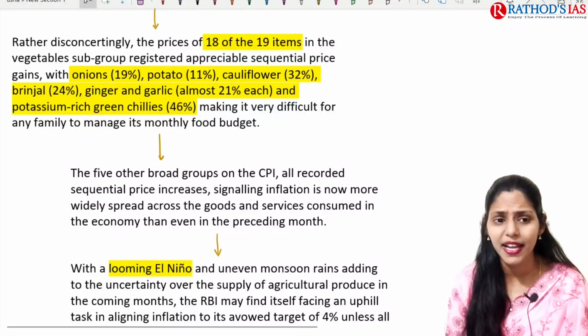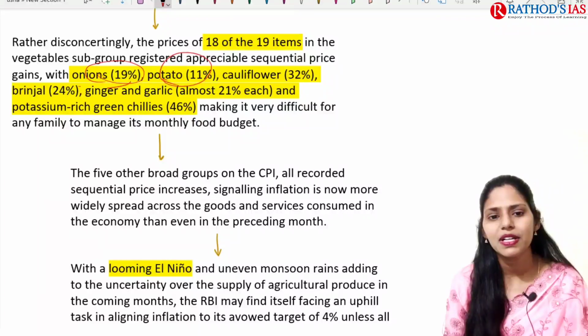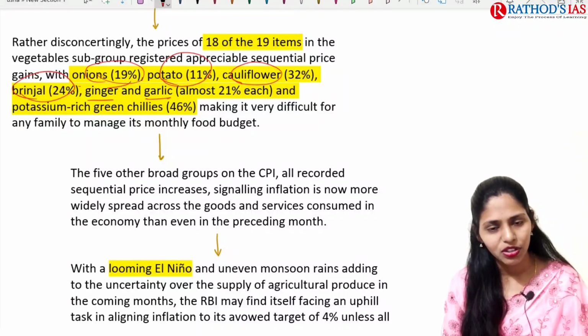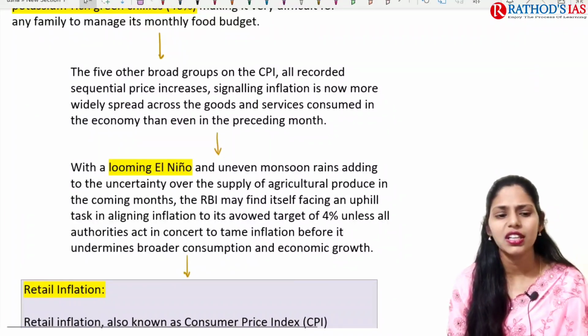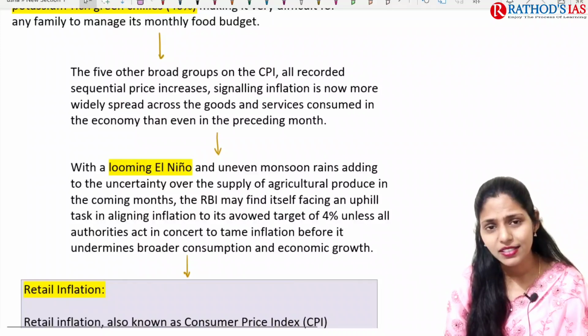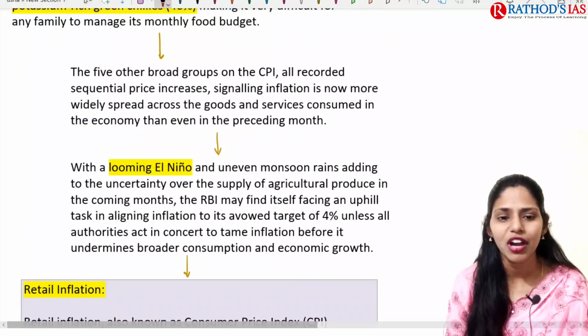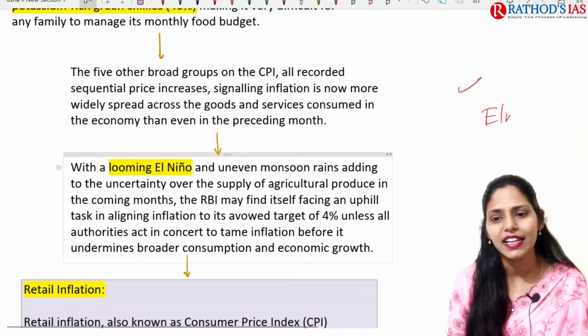And if you see the vegetable prices, the price of onions increased by 19%, potato by 11%, cauliflower by 32%, brinjal by 24%, ginger and garlic by 21% each, and even green chilies prices have increased in the market, right? So what is most bothering here is that the IMD forecast said that in the month of August we are going to have below normal rainfall because of this El Nino.